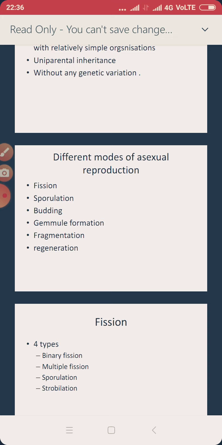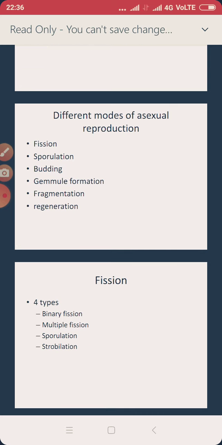Number one, when we try to classify asexual reproduction, we talk about fission, which means asexual reproduction takes place in the form of fission. It also takes place in the form of sporulation, which helps in the formation of small spores.